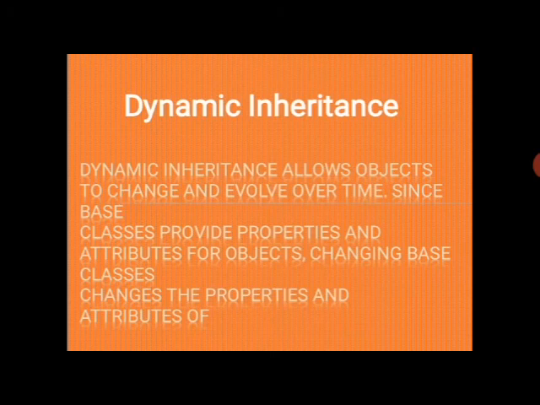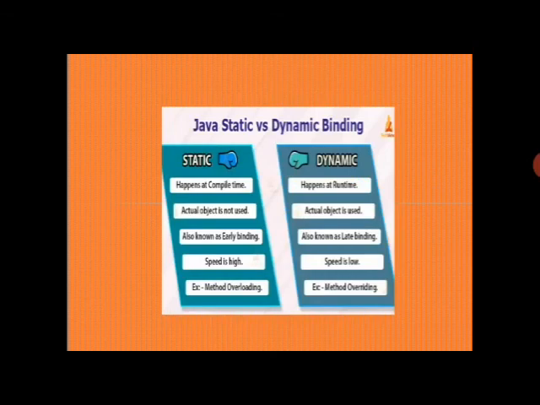Static is also known as early binding, dynamic as late binding. Speed is high in static, and low in dynamic because it works at runtime. Static uses method overloading, dynamic uses method overriding. Inheritance is divided by functionality into static and dynamic. Okay, children?